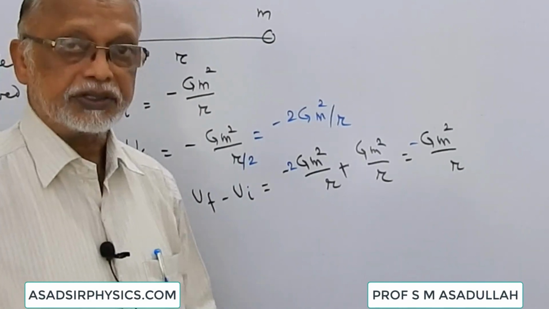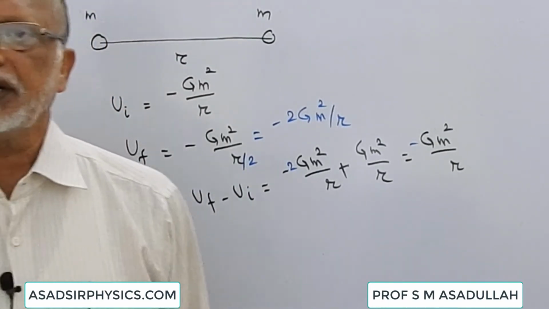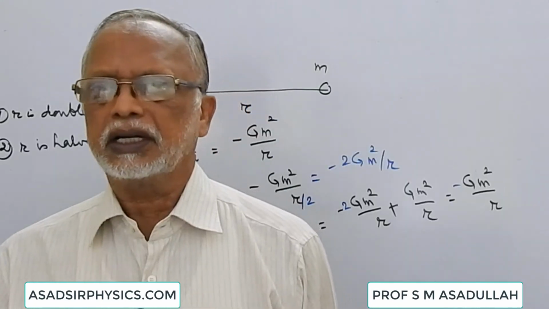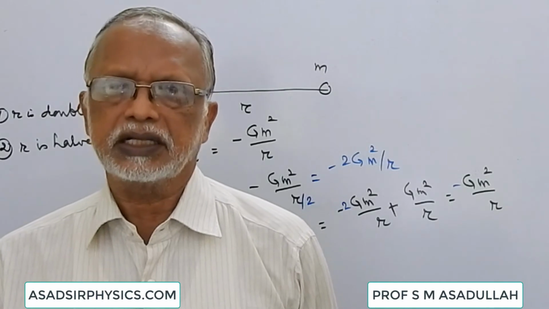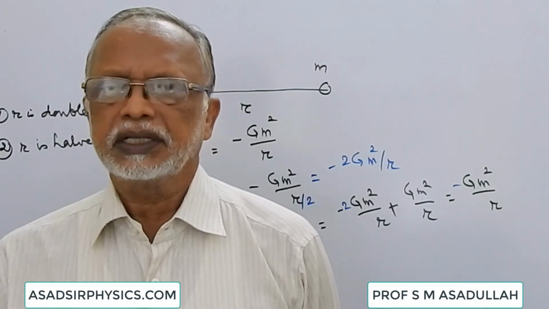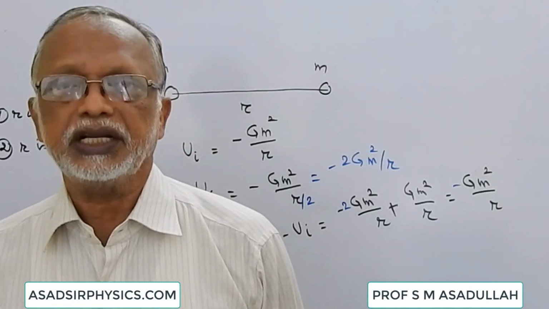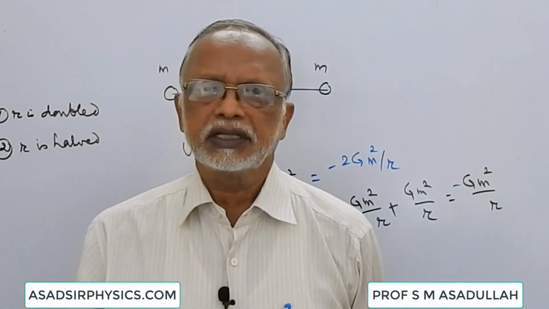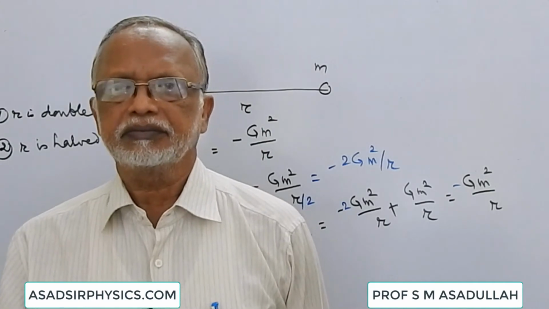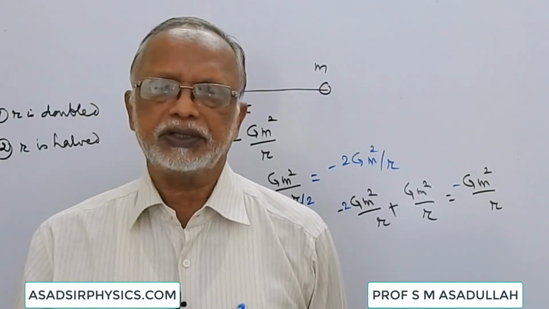So here we have seen that if two material bodies are separated by a certain distance, the potential energy is negative. If the distance is changed, the potential energy changes. This change can be either negative or positive.